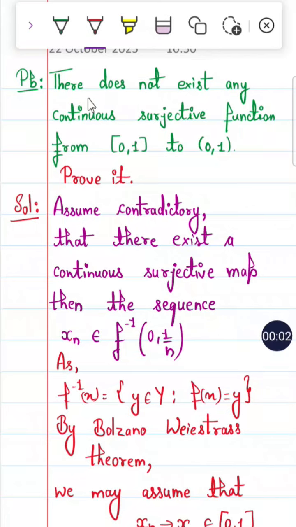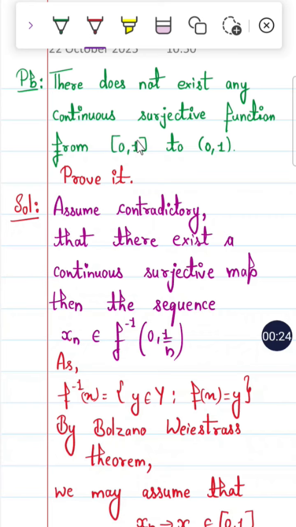Hello friends, today we will discuss a proof in real analysis. This question asks: if we have a closed interval and an open interval, we will prove that there does not exist any continuous surjective function from the closed interval to the open interval.